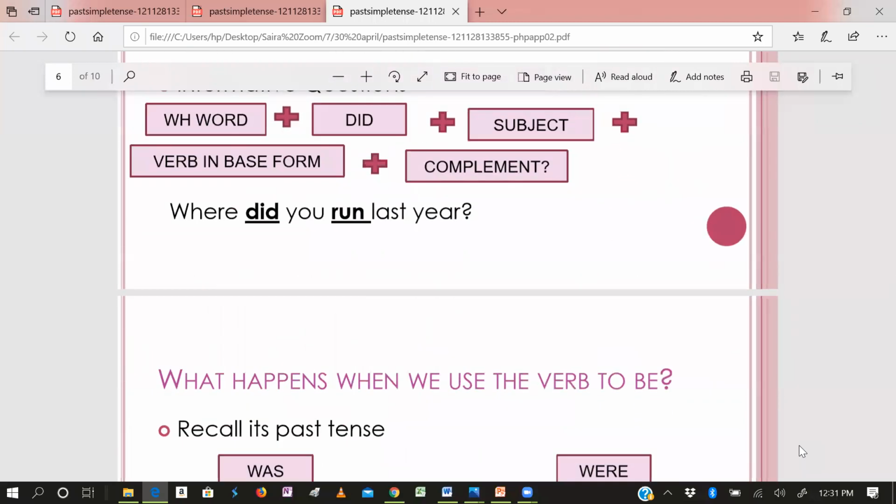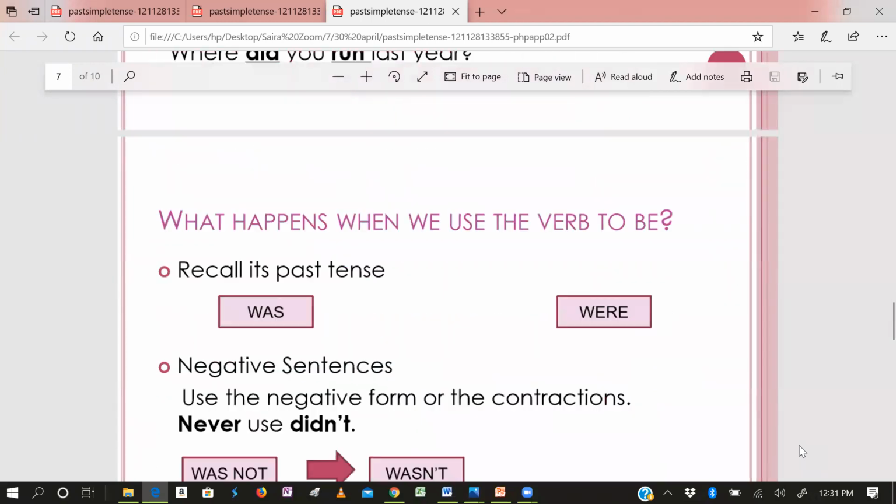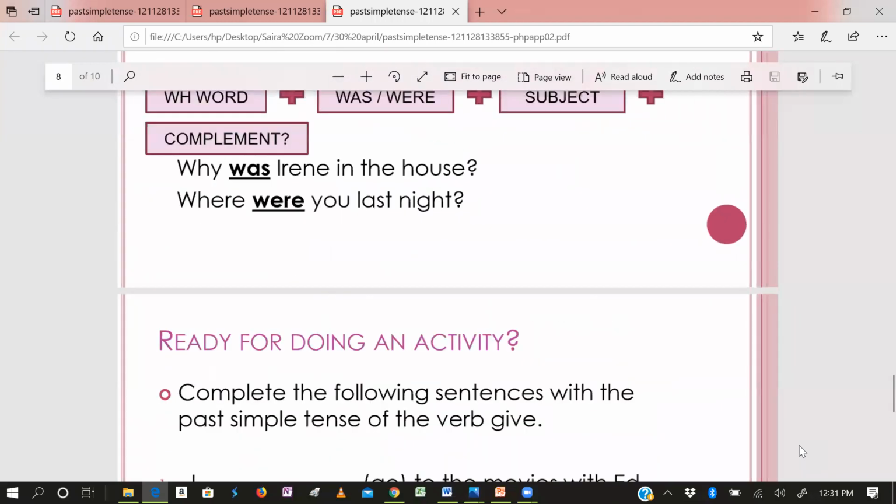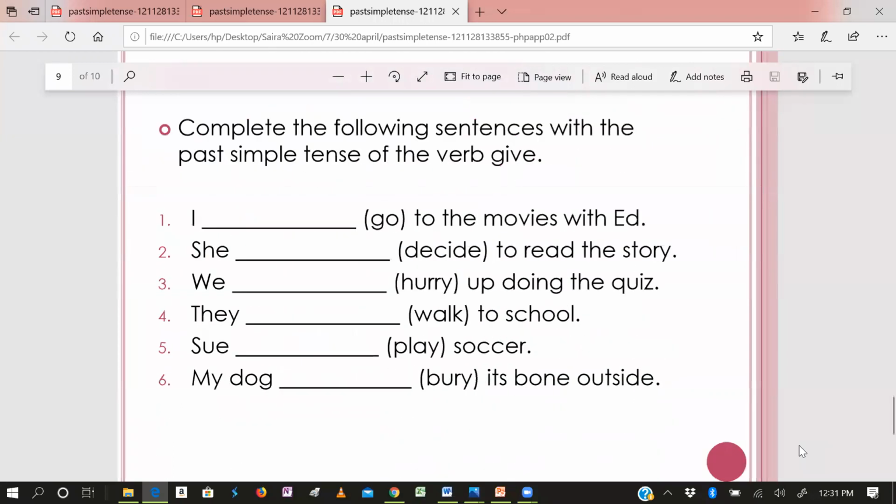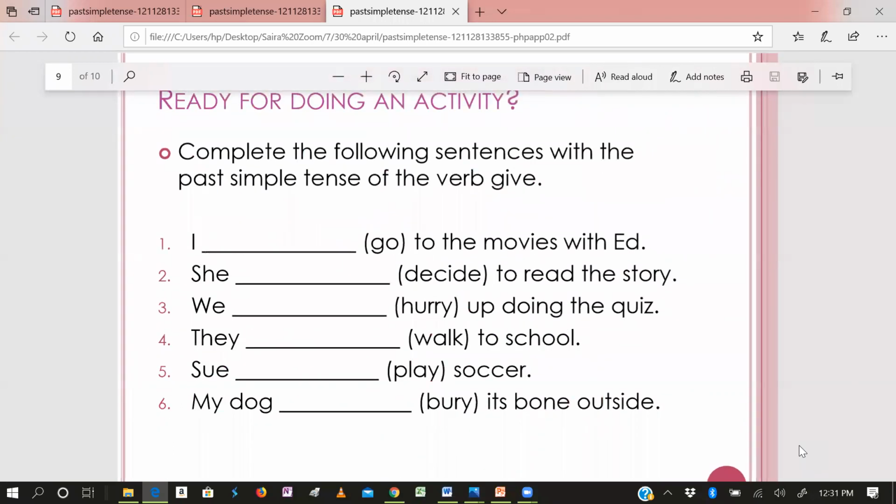Now move to this, which is the relevant information for the was verb. I am not discussing the was verb here. Here is an example. So this is the exercise. I hope you have understood the idea. So you will use the second form. Complete the following sentence with the past simple tense of the verb given. I dash go to the movies with Ed. Its name is Ed. So go or went? Who will tell me?